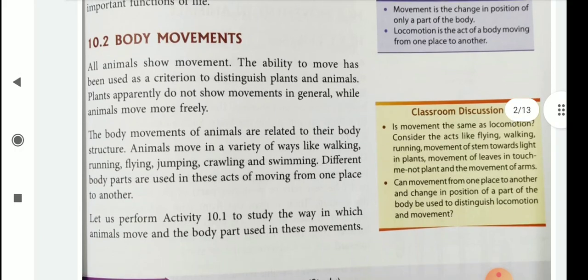The body movements of animals are related to their body structures. Animals move in a variety of ways like walking, running, flying, jumping, crawling and swimming. Different body parts are used in these acts of moving from one place to another.